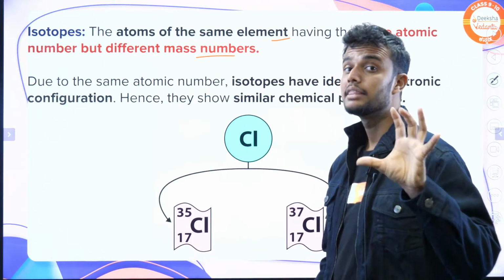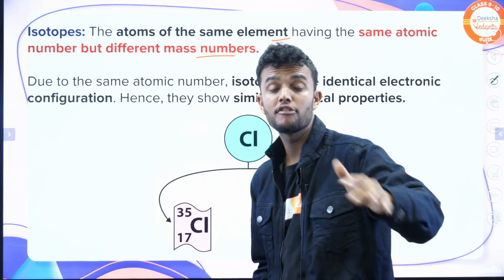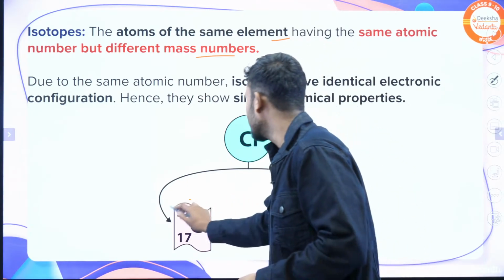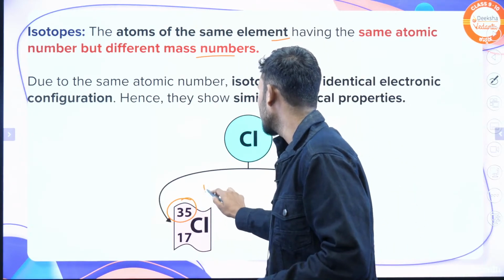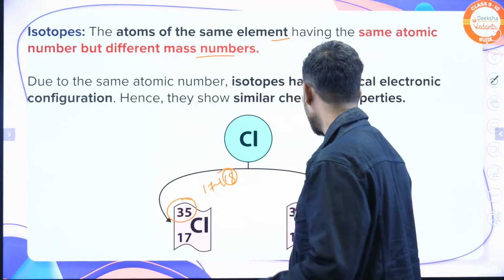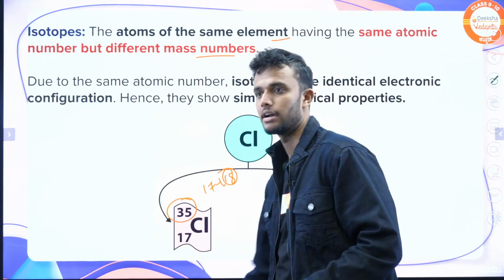It is nothing but the number of neutrons is different. The number of neutrons in the two is different. For example, chlorine: here 35 is there. Here, for example, 17 plus 18, the number of neutrons is 18. Here 17 plus 20, the number of neutrons is different.